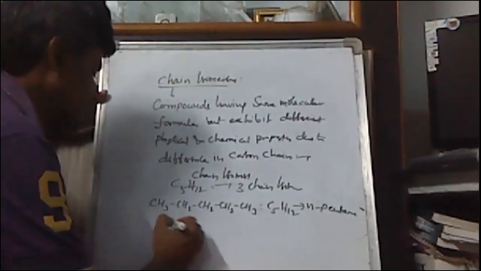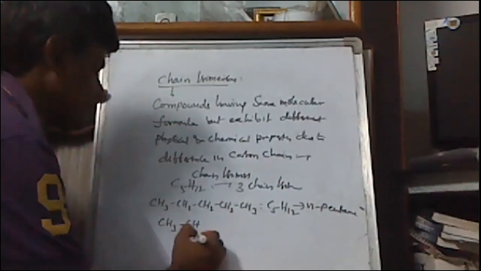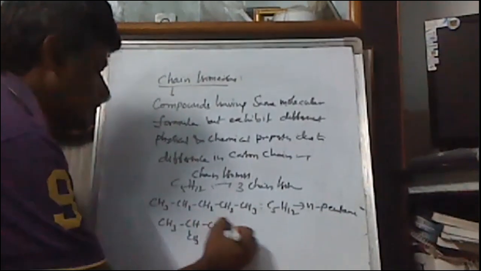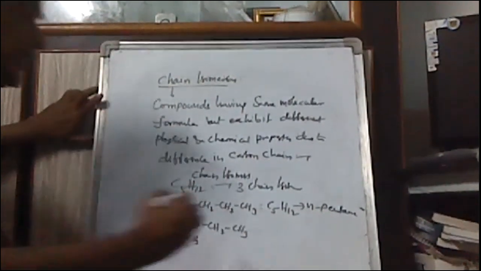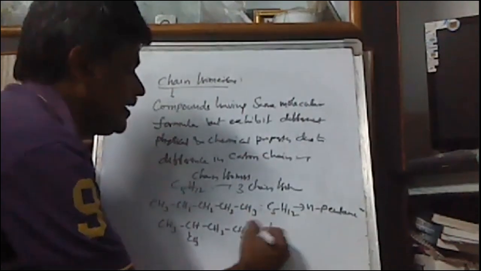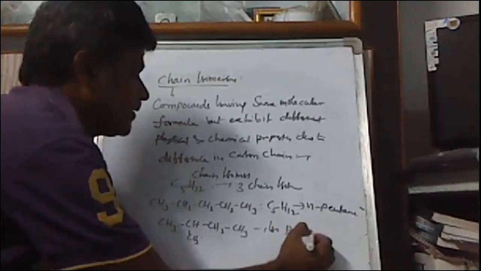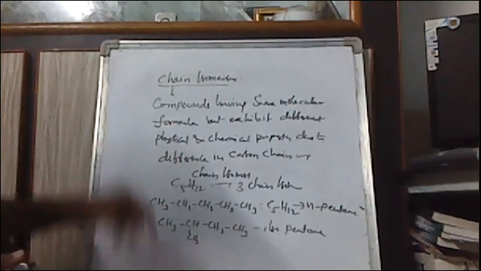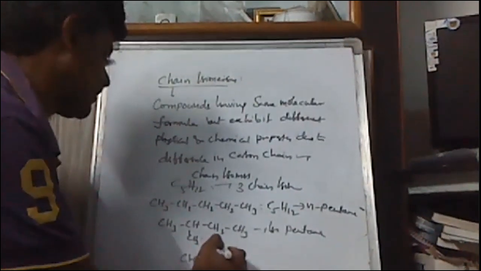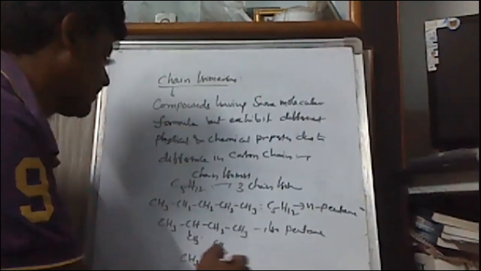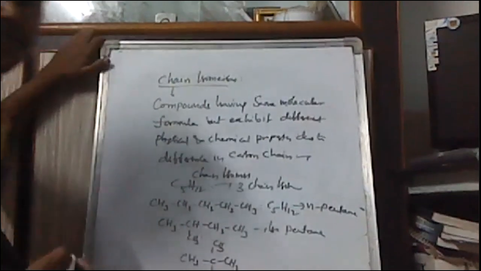N-pentane has a 5 carbon chain. Whereas this one we call isopentane, with a 4 carbon chain. There is another one, neopentane. Here it is a 3 carbon containing chain.